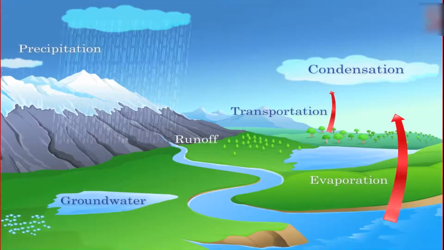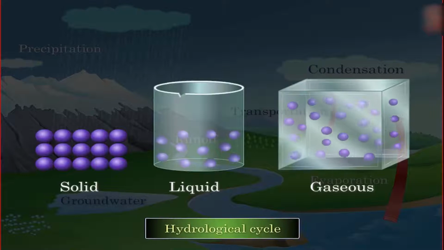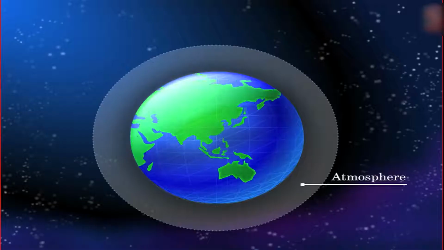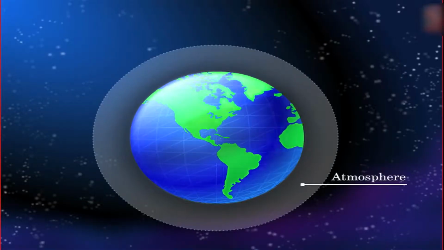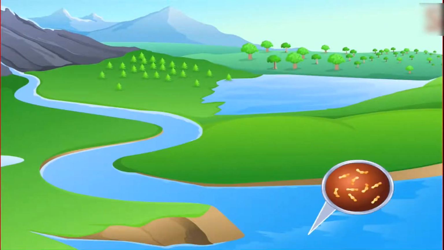Now, let us learn about the hydrological cycle. The circulation of water in various forms like solid, liquid and gaseous is called the hydrological cycle. In addition, the constant exchange of water between various features like atmosphere, land, oceans, subsurface and organisms is a part of the hydrological cycle.